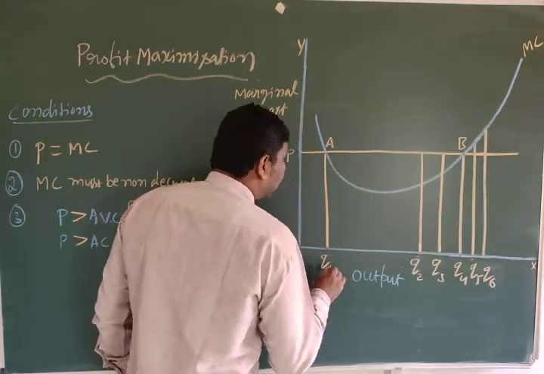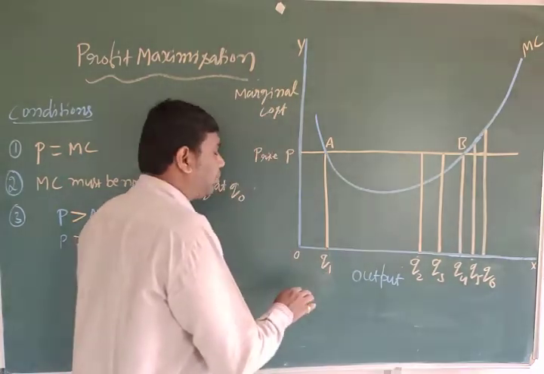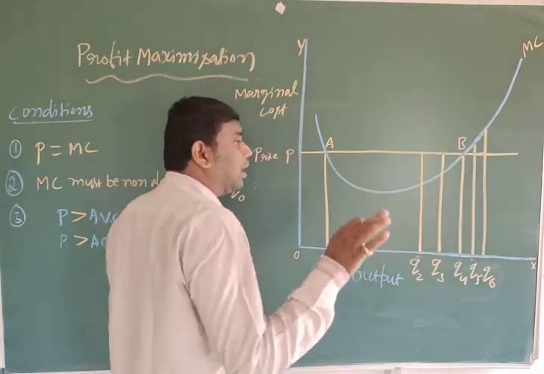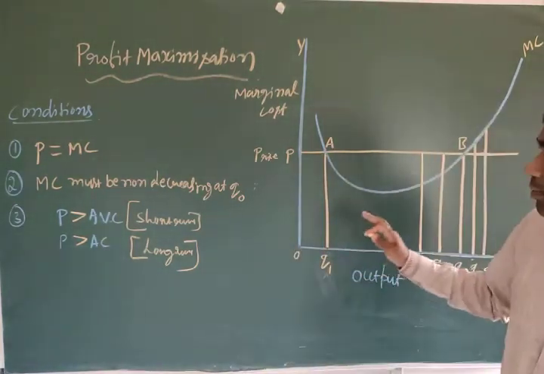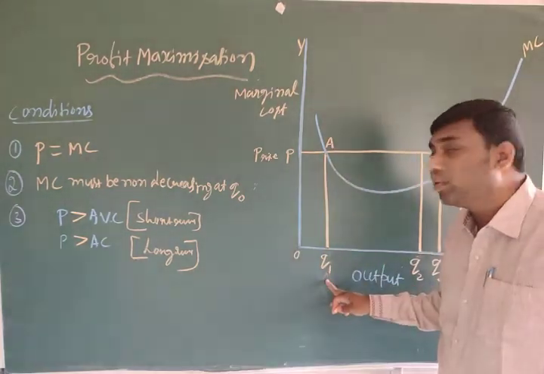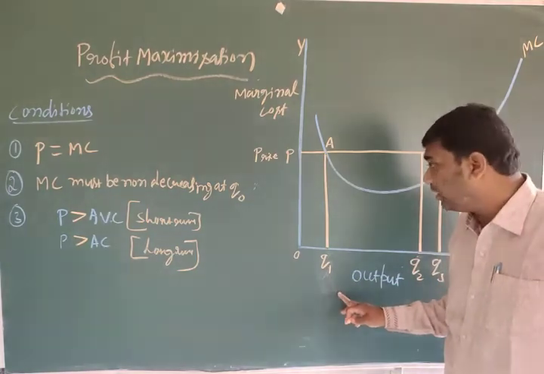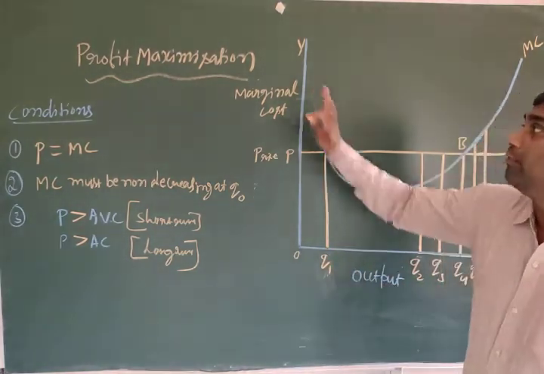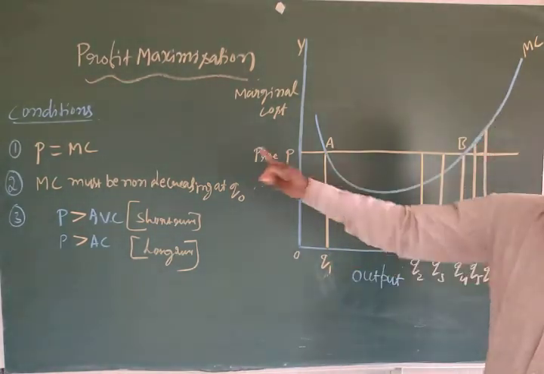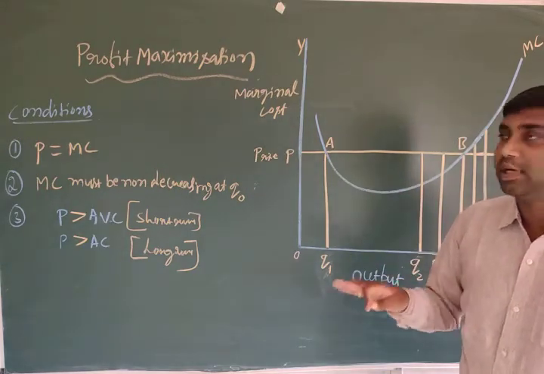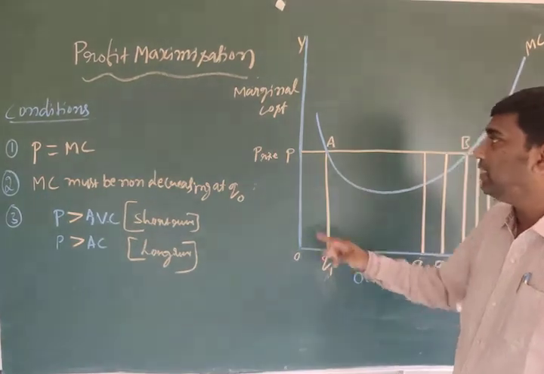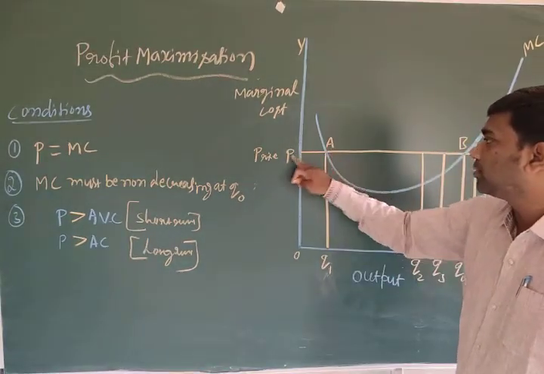Is the Q1 quantity the point providing a higher level of profit, or profit maximization? Just observe here. The first condition is P equals MC. Price should be equal to marginal cost. Yes, exactly. Marginal cost should be equal to price.